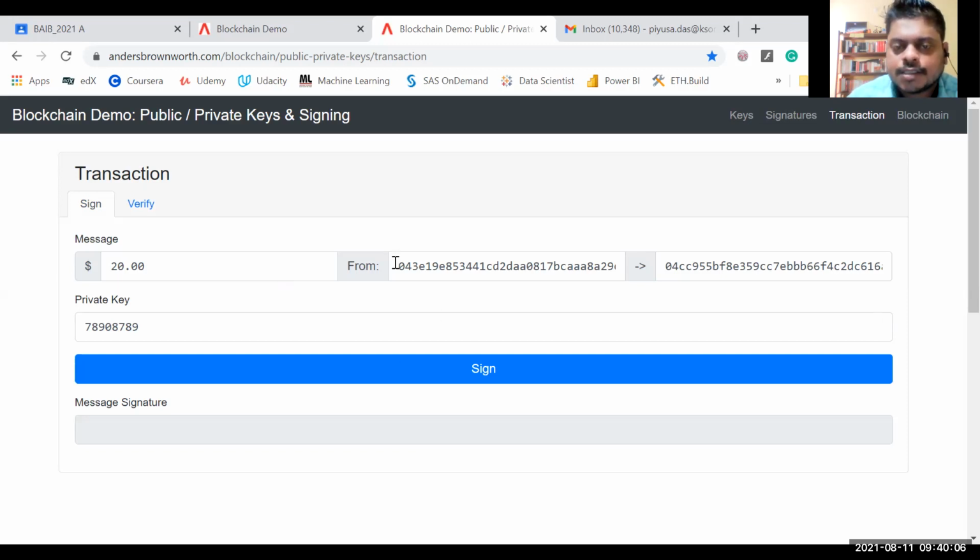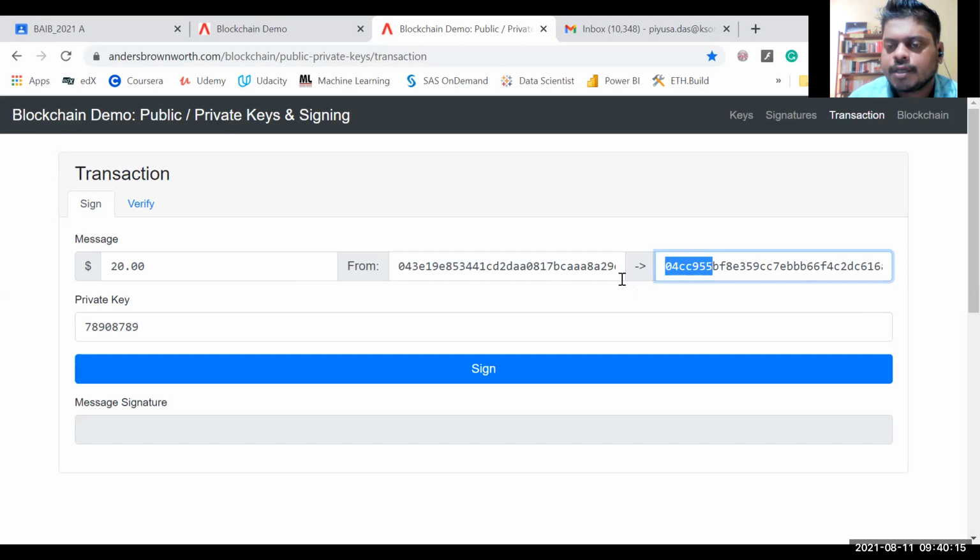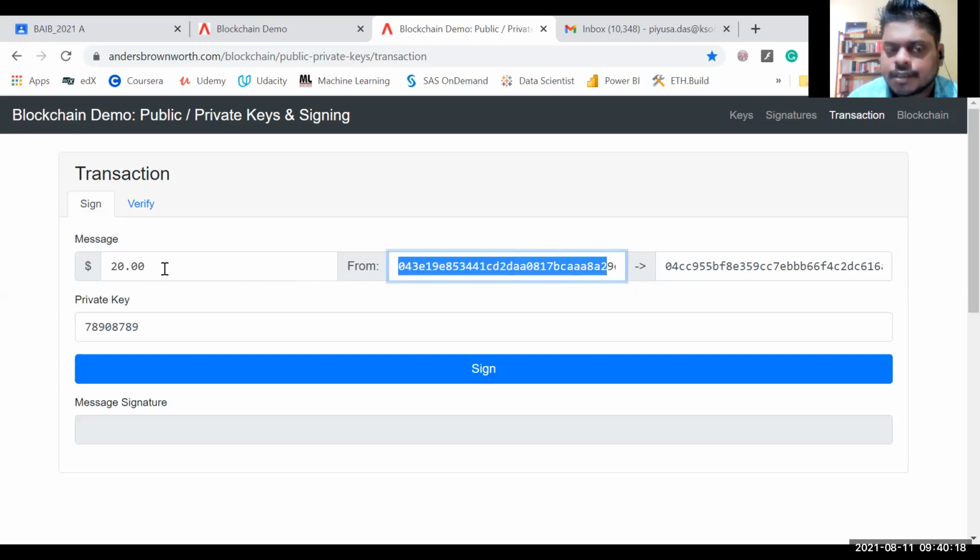Now let's say this is me, and this is Ashrit or somebody else, whom I'm sending money to. I'm sending, let's say, $20, and this is my private key. It will not show that Piyush is sending money to Ashrit. So I want to send $20 to Ashrit, and we have added another layer: from the private key, the public key is generated, and from the public key, the address is generated. Rather than identifying that Piyush is sending to Ashrit, it shows that $20 is being sent from this address to that address.